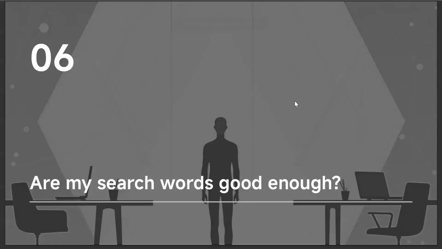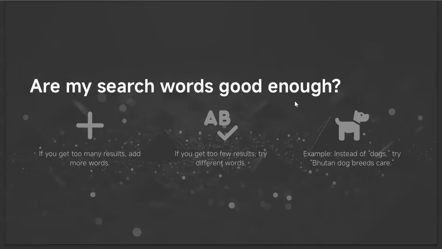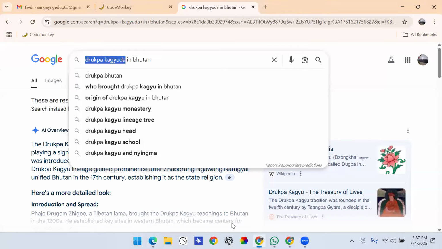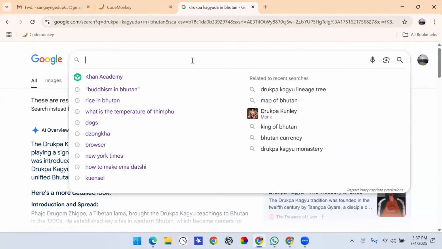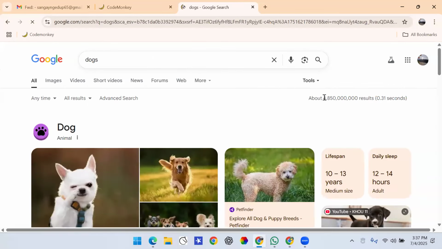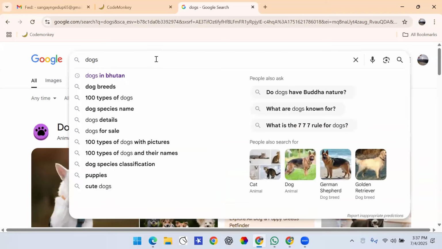Then, are my search words good enough? Whether your search criteria is good enough or not will depend upon your number of search results. See, if I write dogs here, the search result is around 4 billion. Which means that if you have many search results, you have not used good search criteria.